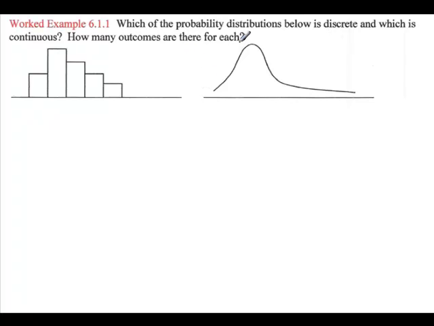Which of the probability distributions below is discrete and which is continuous? How many outcomes are there for each? So here we have a histogram. And anytime you have a histogram, that means that the probability distribution is discrete. Here we have a curve, and anytime we have a curve, that means the probability distribution is continuous.